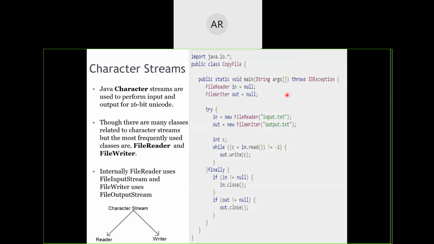Can anyone tell me where exactly there is a difference between the previous program and this program?